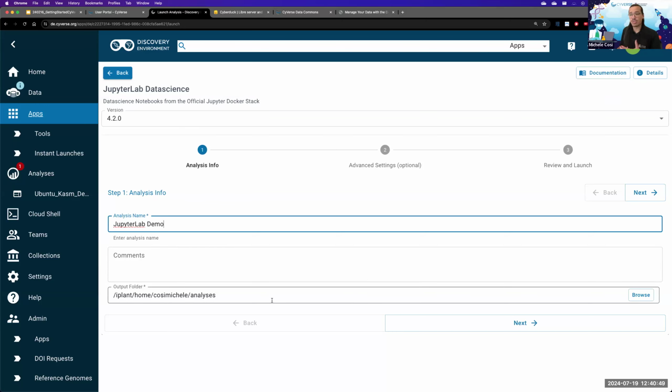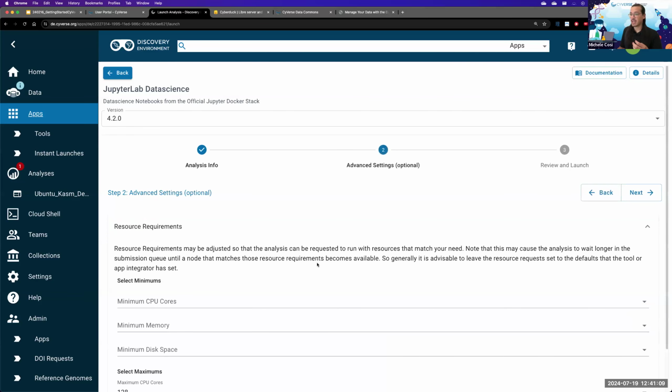I do not want to change the output folder because this is where the standard output of all the analysis is, but please do feel free, if you want to change the output folder, you can specify it here.